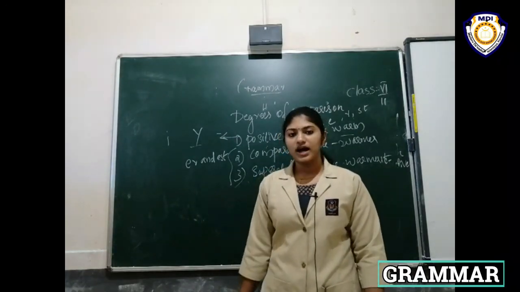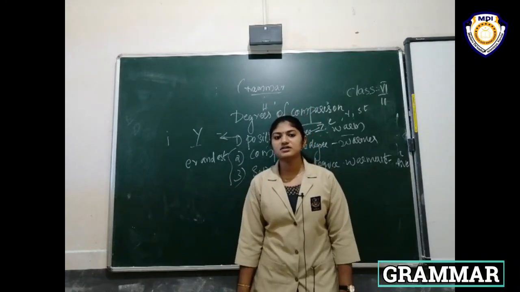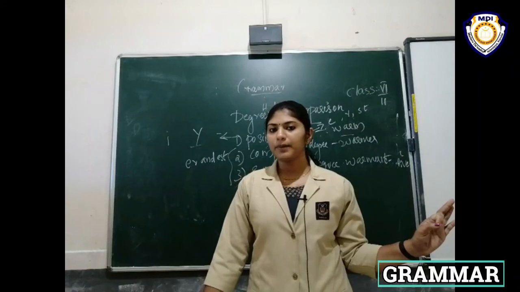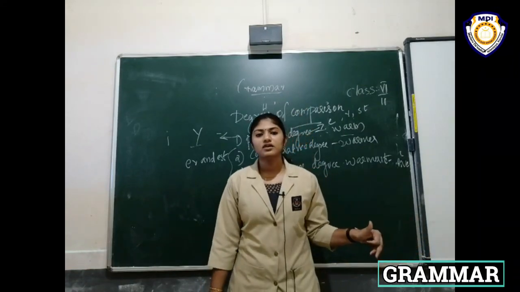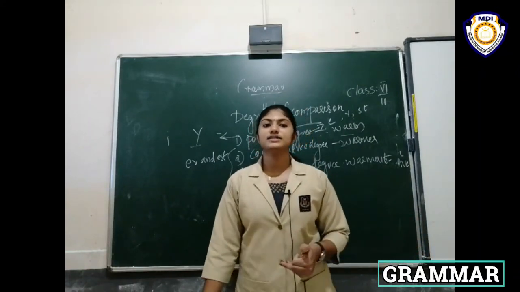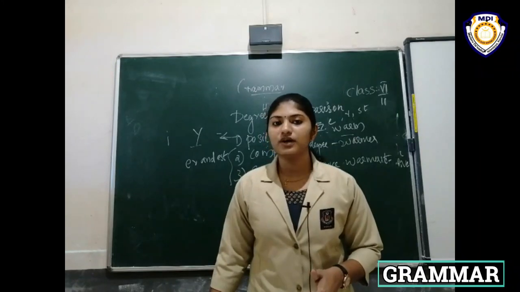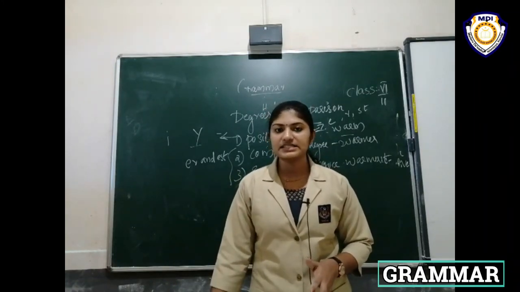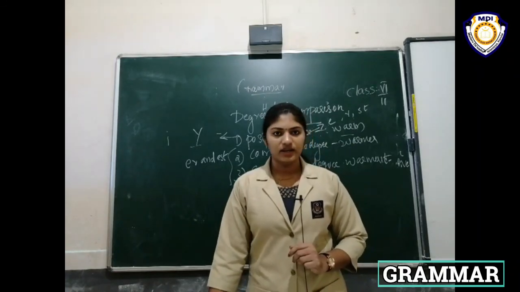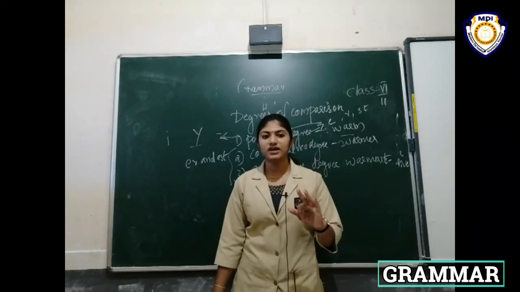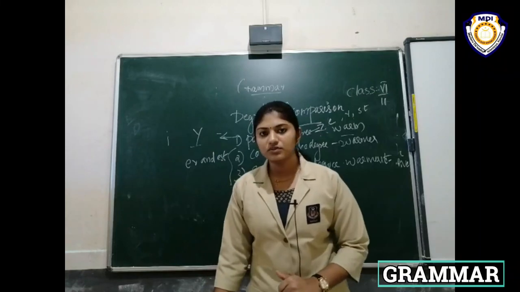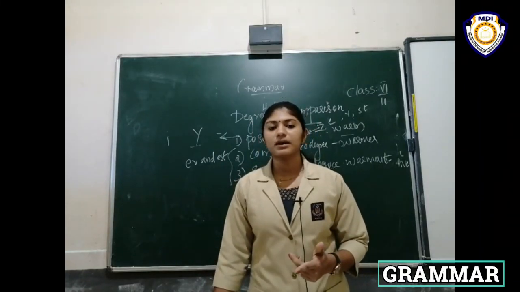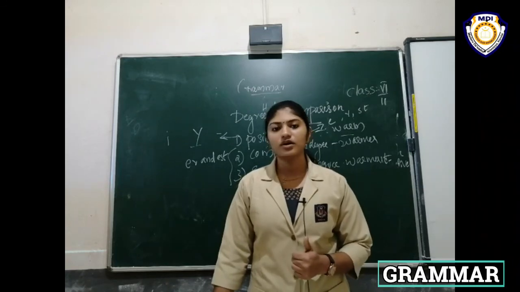Fifth chapter, adjective. Today we have discussed the kinds of adjective, then degrees of comparison. Kinds of adjective: qualitative adjective, numeral adjective, distributive adjective, demonstrative adjective, interrogative adjective and quantitative adjective. Degrees of comparison are divided into 3: positive degree, comparative degree and superlative degree.